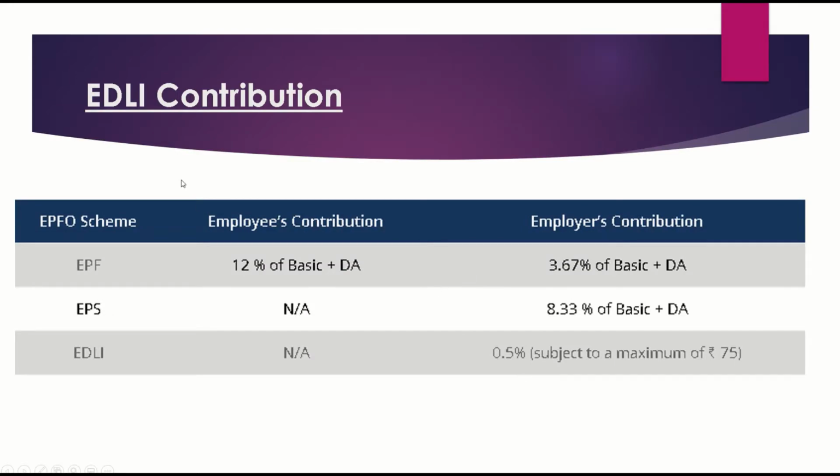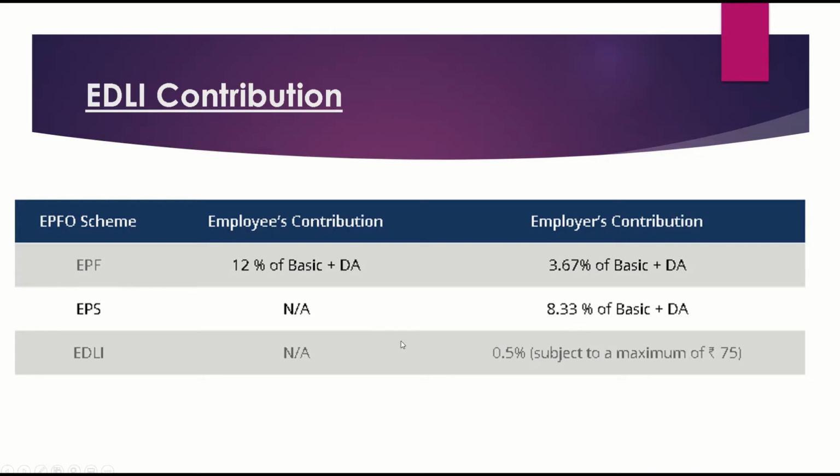How our PF contribution happens is, if you are working for a company, you pay 12% of your basic as an employee contribution. From your CTC, the employer also pays 12%. They divide this, with a portion going into the pension scheme. Once you retire after 58 years, you are eligible for a pension. Or in case of your death, your nominees get the benefit of a regular pension.